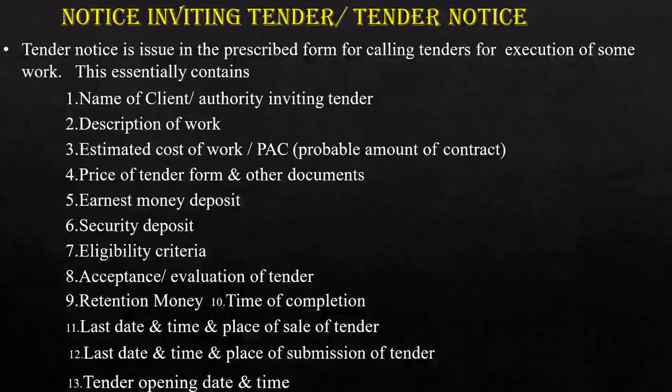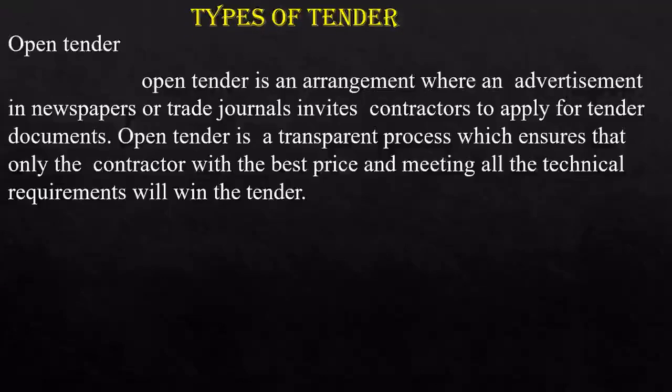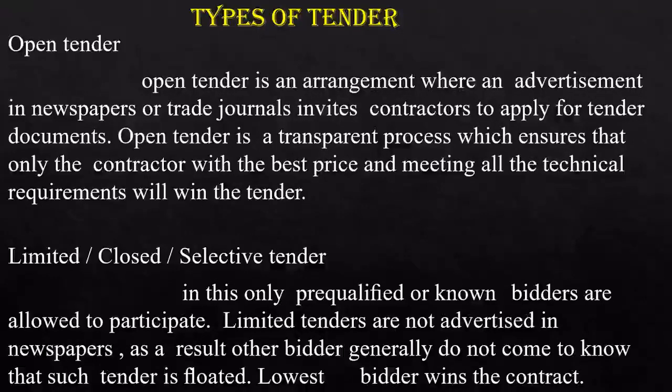And tender opening date and time. So all this information should be available in a tender notice. So this is an example showing the tender notice. Now let us see what the types of tenders are. Types of tenders may be open tender and closed tender.